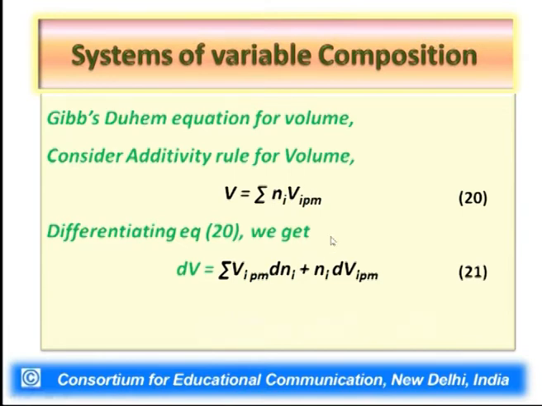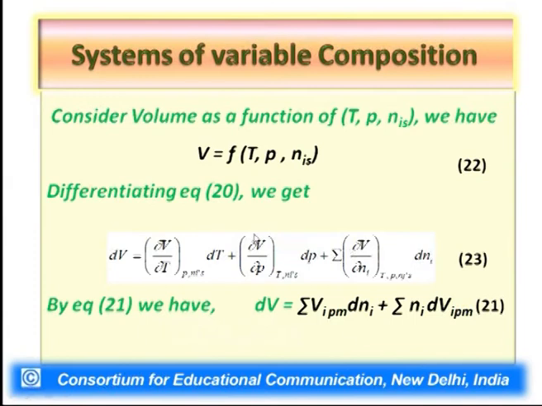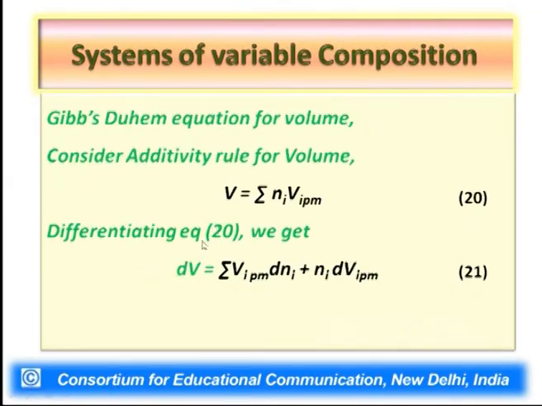Now again in the same manner, we can differentiate this equation 20. As a result of this differentiation, to the left side what we would get is dV equal to summation V_i PM into dNi plus, again here a summation sign should be introduced in equation 21 in the second term also. So there is a little correction over here also.